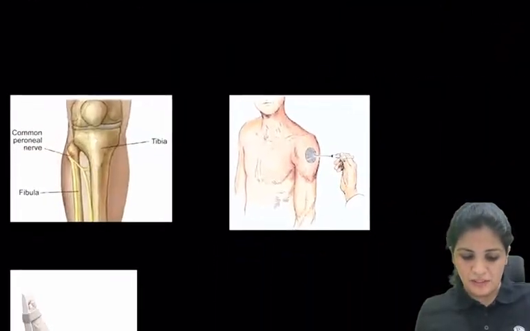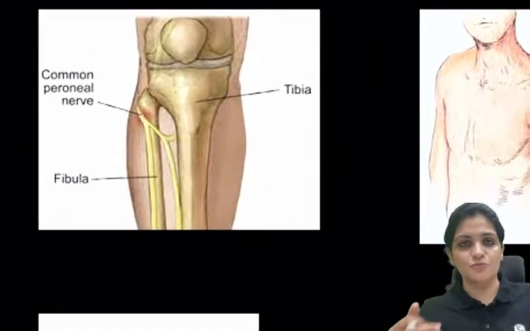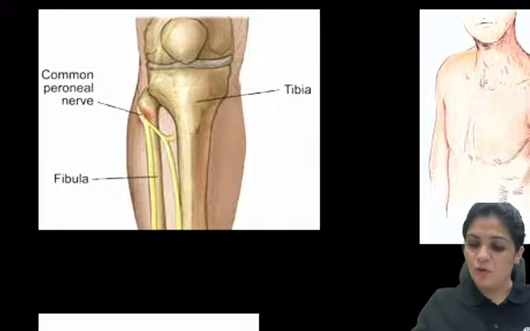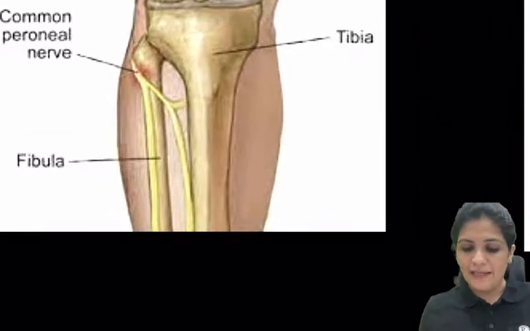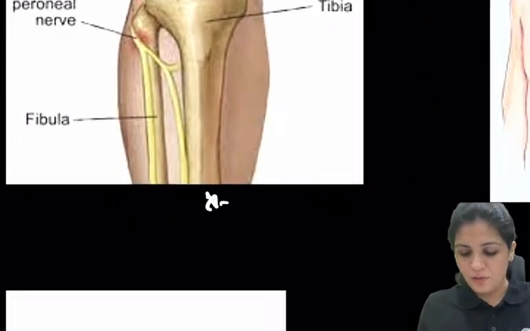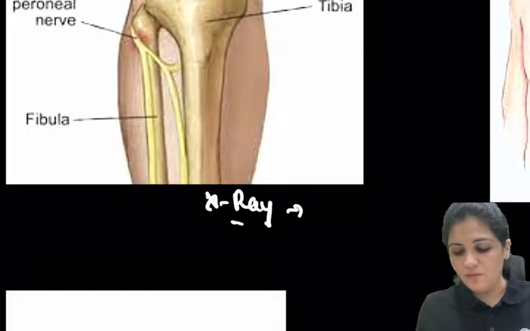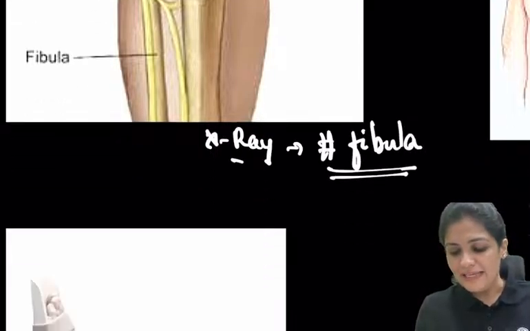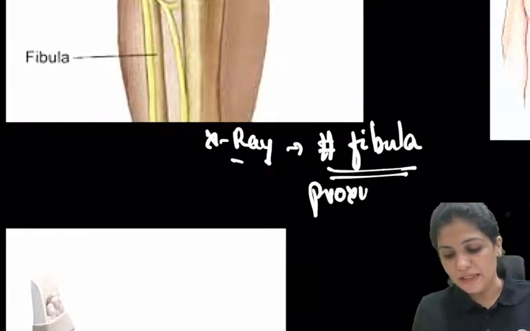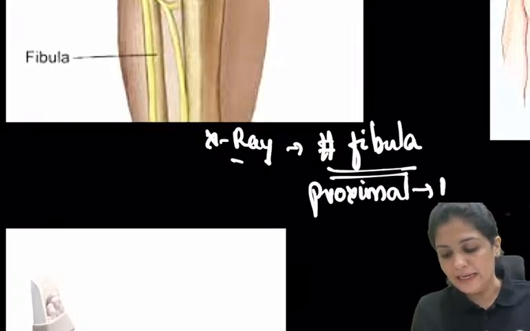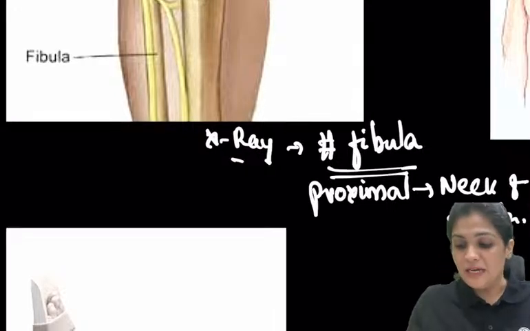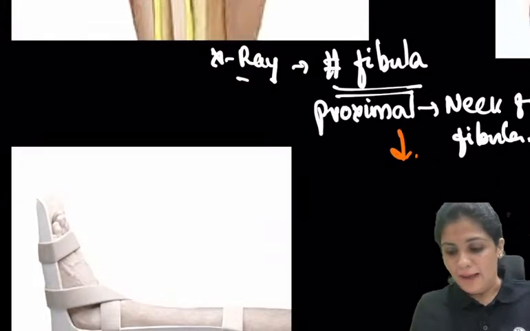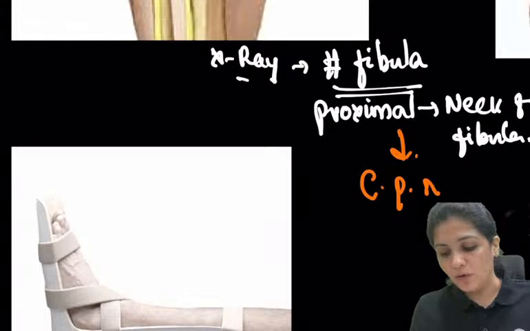And now coming to this. This is a recent image which was put up in the exam. What is this image talking about? As the labelings are there, they have given you an X-ray showing a fracture of the fibula. Whenever there is a fracture of the fibula, especially at the proximal end, that is the neck of the fibula, it results in damage to the common peroneal nerve.